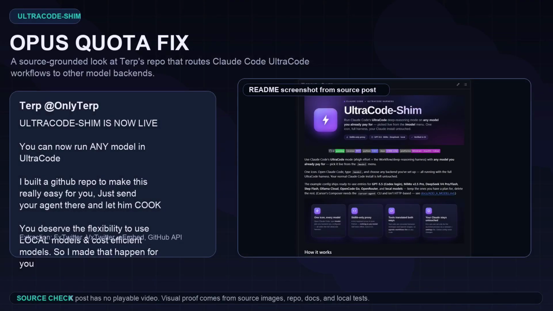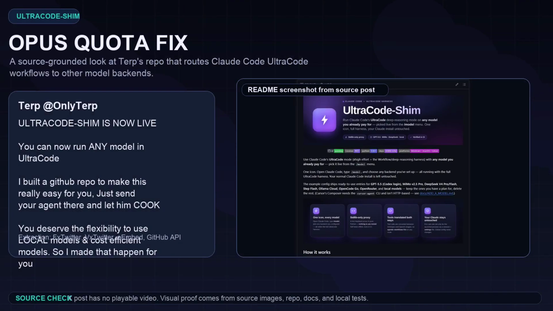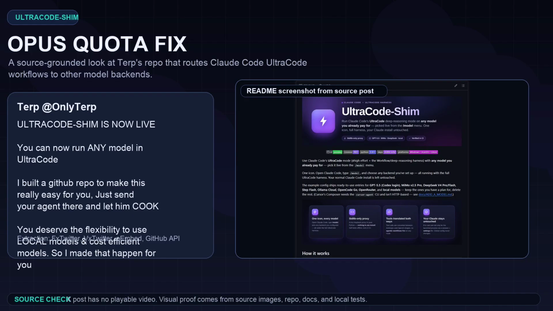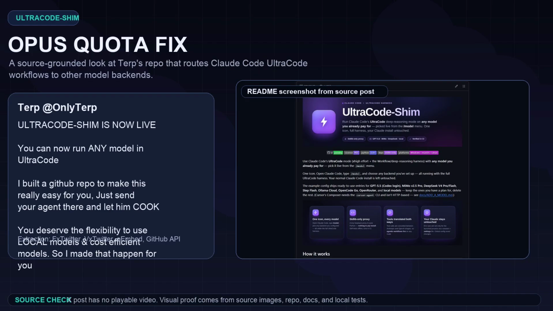Claude Code UltraCode is powerful, but the catch is obvious. One serious session can burn through an Opus quota fast. Terp's UltraCode-Shim is trying to solve that specific pain.